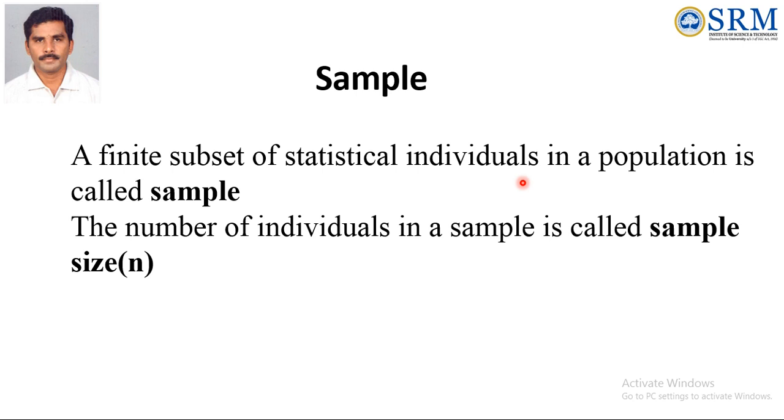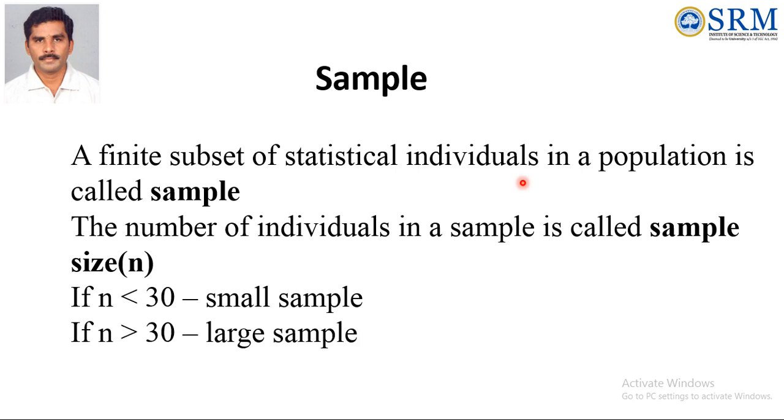That means you are collecting a sample from the population, and the number of elements in the sample set is called the sample size. That is denoted by small n. There are two types of sample: one is small sample, one more is big sample. If the sample size is less than 30, that is called a small sample. If the sample size is greater than 30, that is called a large sample.